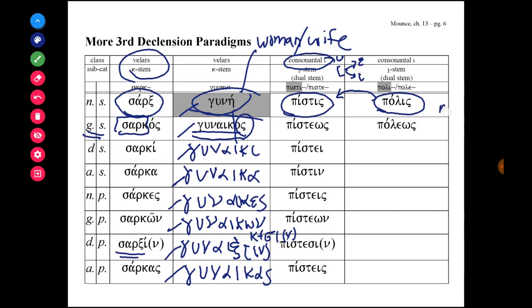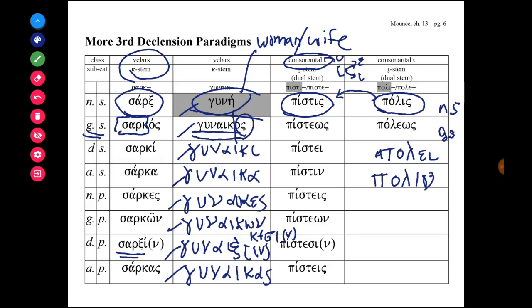So the nominative singular form for this feminine noun is polis, and then its genitive singular form is poleos. The dative singular form is polei. The accusative singular form is polin.